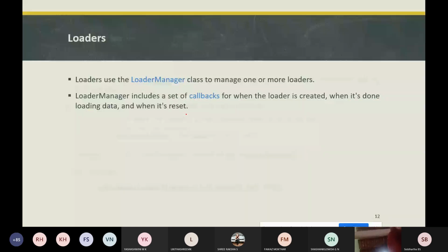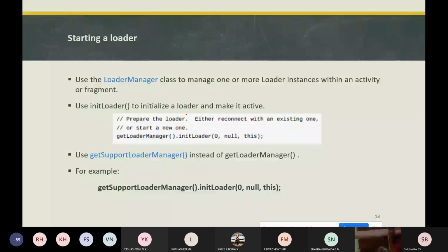So next is starting a loader. As I said, loaders use the LoaderManager class. We need to use this LoaderManager class to manage one or more loader instances within the activity or the fragments. We use the initLoader method, which initializes a loader and makes the loader active. How do we use it? getLoaderManager().initLoader with the parameters.